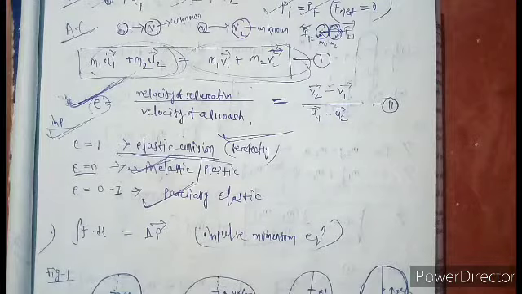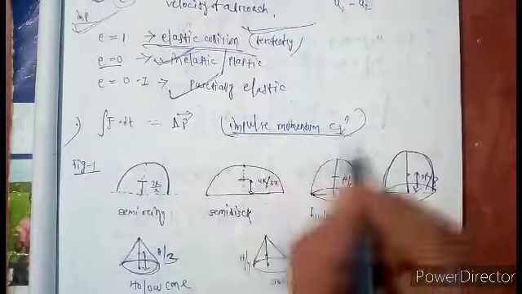When E is equal to 0, it is called plastic or inelastic. When the value of the coefficient of restitution lies between 0 and 1, it is called partially elastic collision. Okay, then come to the impulse momentum equation.